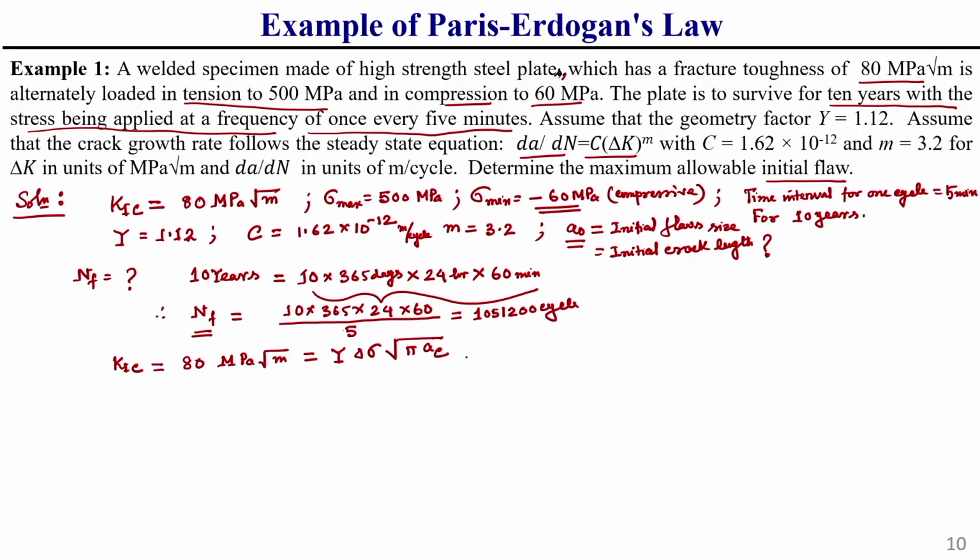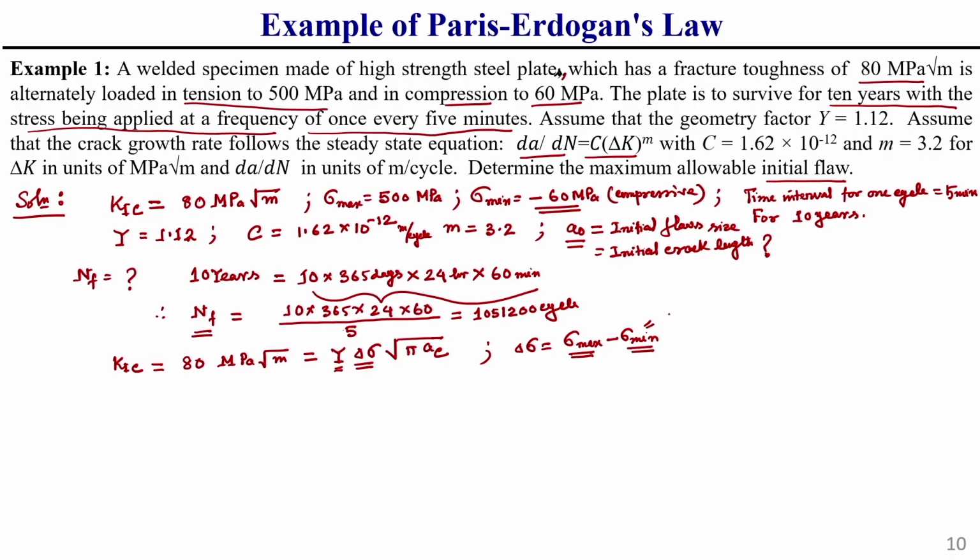Here we have been given the Y value, so what is delta sigma? Always keep in mind, I have already told you, delta sigma equals sigma max minus sigma min. But if any stress value is compressive in nature, that compressive stress will not contribute to the stress intensity factor.